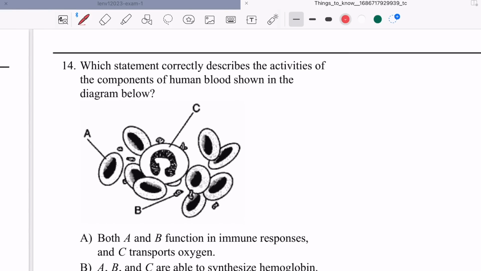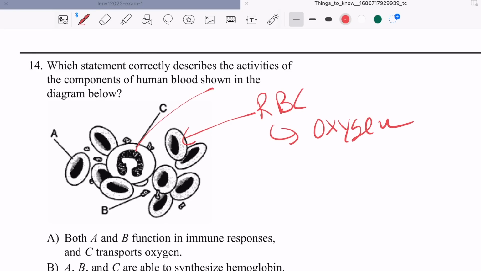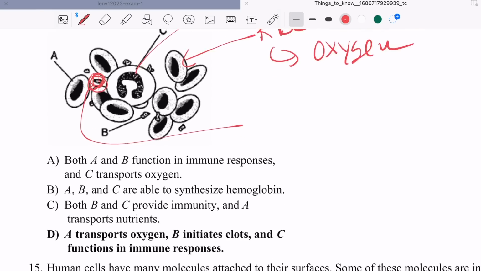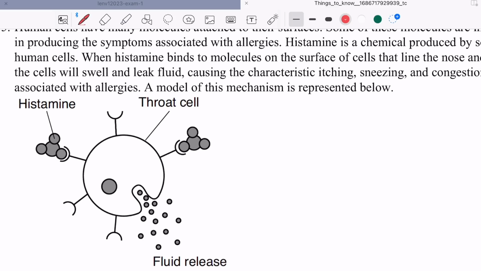All right, so here you have a sample of blood. Red blood cells, they carry oxygen, okay? White blood cells, they're part of your immune system, and they kill pathogens. And then platelets, when you get cut, they come through and they stop you from bleeding. To be honest, I don't think you're going to be tested on platelets. And if you are, there's going to be a reading on it. They don't expect you to really talk about platelets like that.